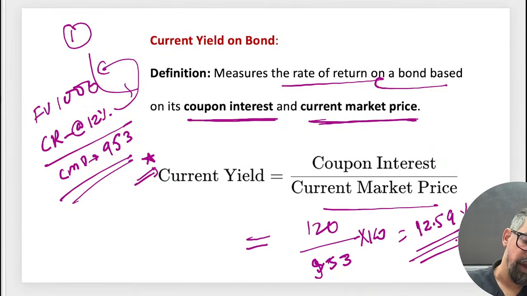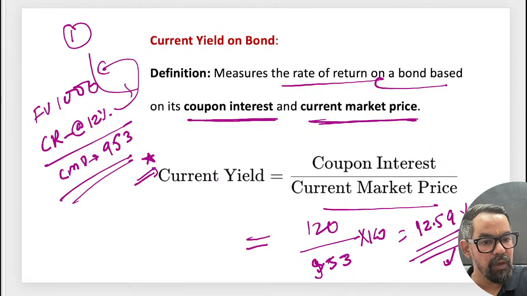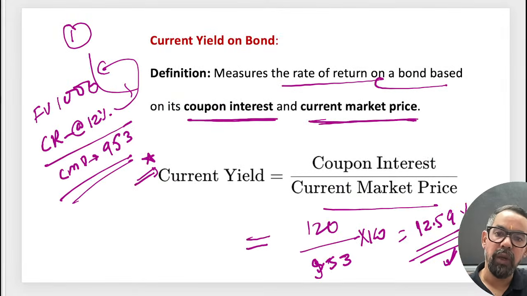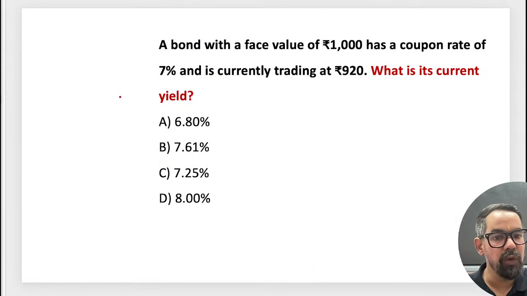So this is how we calculate the current yield on bonds. This gets asked many times in your examination. This is something you do not have to worry about. The things are straightforward. Just focus on the simple formula that will give you half marks in your upcoming examination.